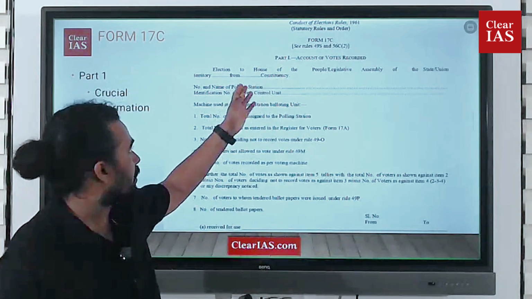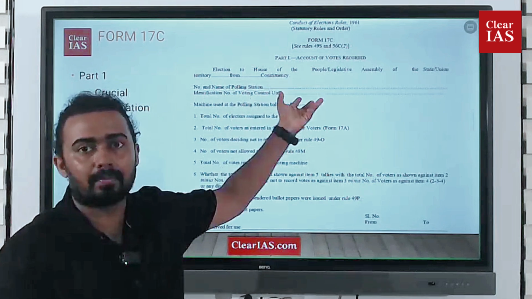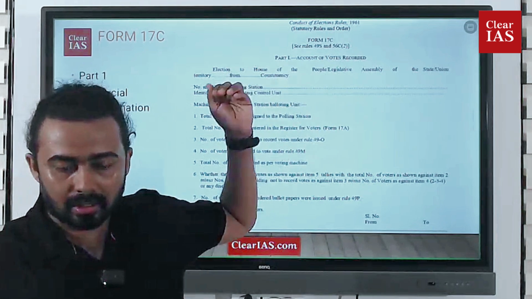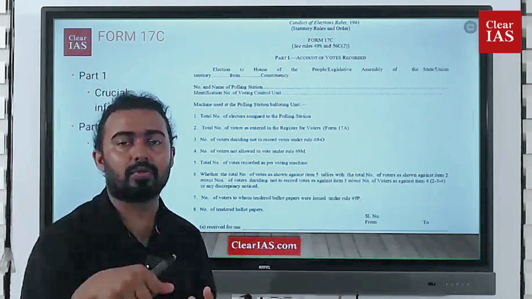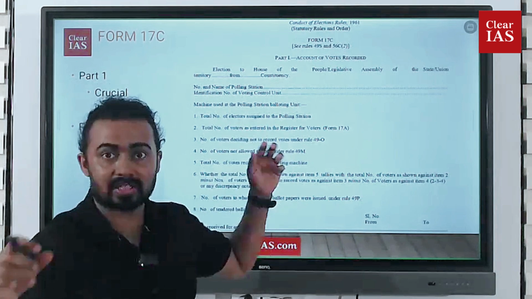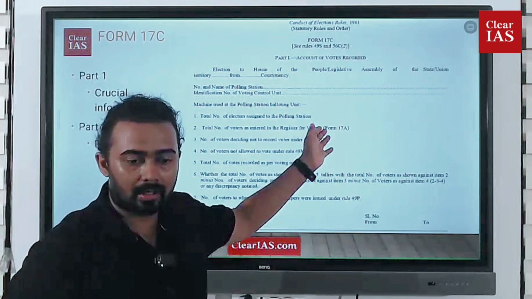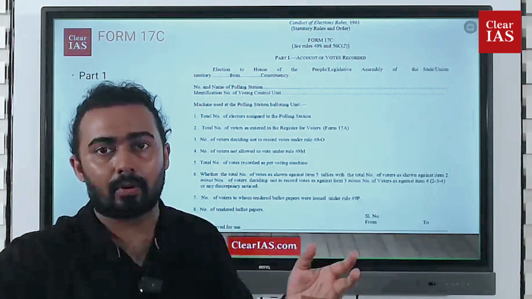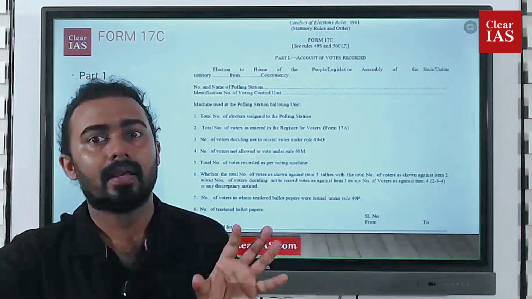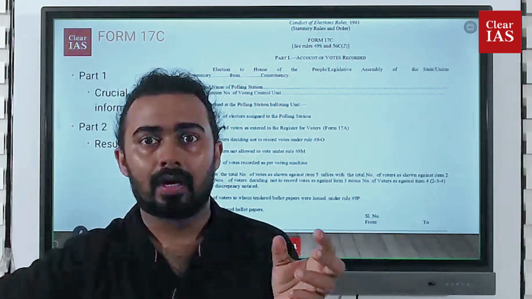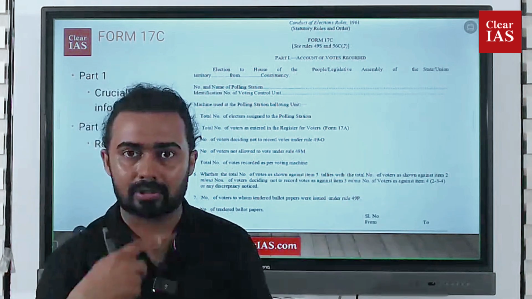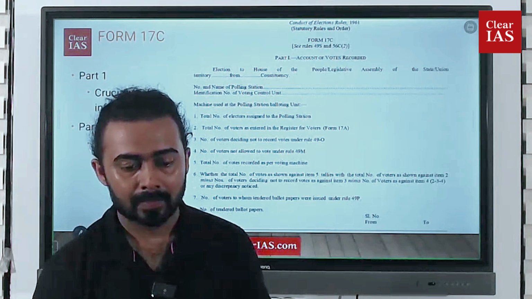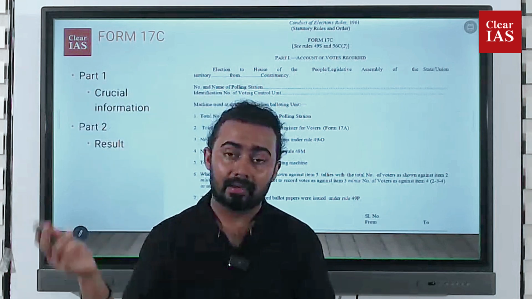For example, where this election is happening, the name and number of the polling station, and the EVM, the electronic voting machine in which you cast the vote, with its identification number, and the total number of electors in that polling station. That polling station may have around 1,000 to 1,200 people coming to it. So how many people actually came, the total number of voters who entered to vote?